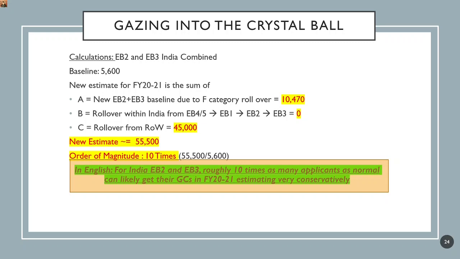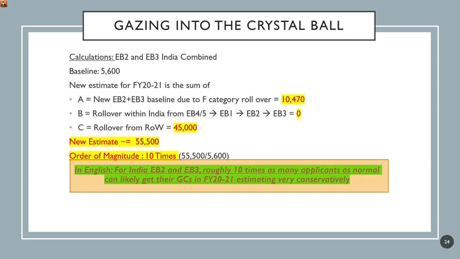In English, what this means is for India EB2 and EB3, roughly 10 times as many applicants as normal can likely get their green cards in FY 2021, estimating very conservatively. This is great news for India EB2 and EB3 applicants who file for green cards in October.